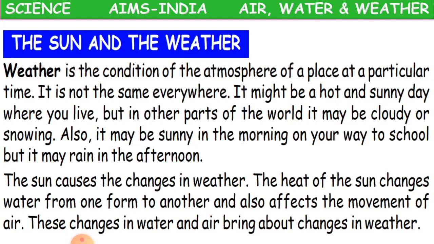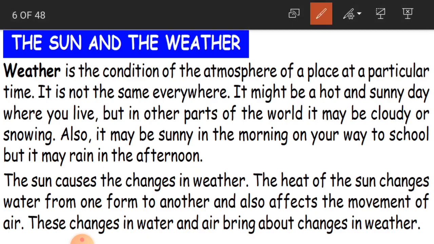Now we learn about the sun and the weather. Weather is the condition of the atmosphere of a place at a particular time. What is weather? Weather is the condition of the atmosphere. Atmosphere means what children? Atmosphere is nothing but the air. So it is not the same everywhere.